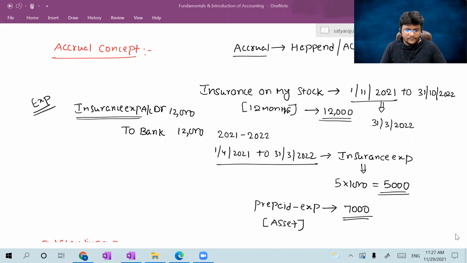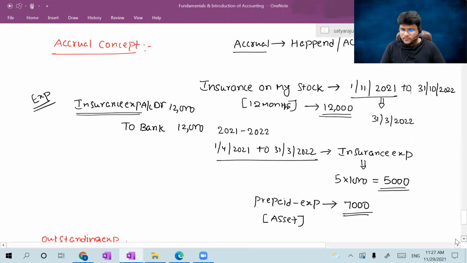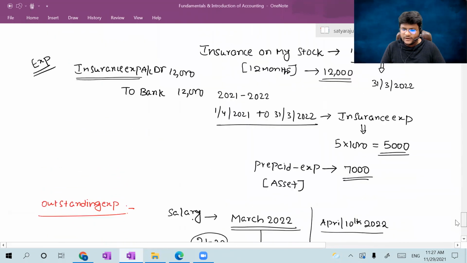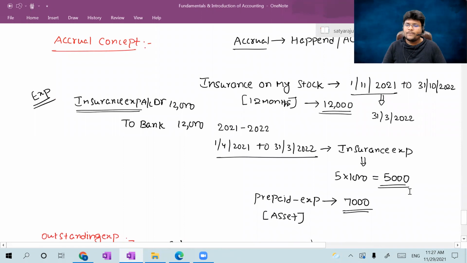So here we are discussing a prepaid expense journal entry, right? Prepaid expenditure is an asset. Why? Because it is not related to current year expenditure, which was paid before the period itself.